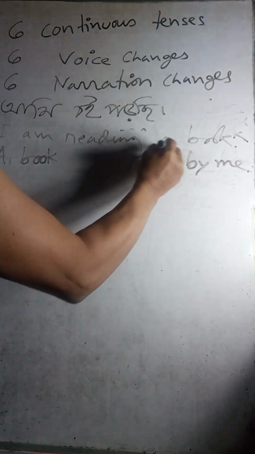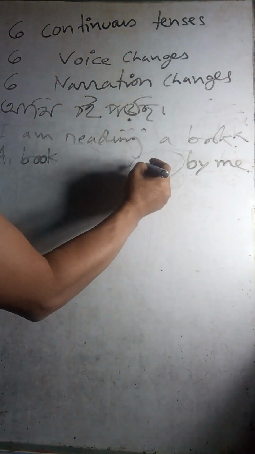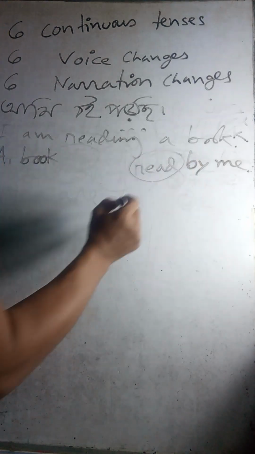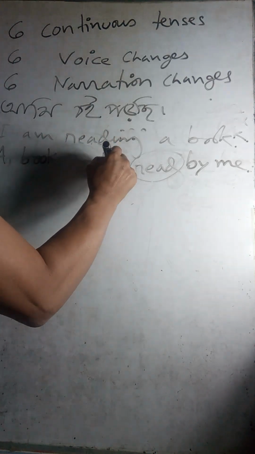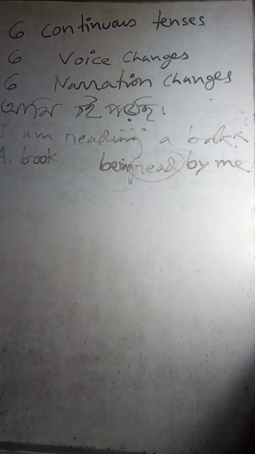And here you put the past participle; in all the voice changes you see it before by, okay. Past participle, read. And a book, and this one is being. Every time, as it is a continuous tense, if you do not know tenses, you cannot learn these 6 plus 6 changes. So you must understand tenses. That's why I always tell you that first you spend a long time on tenses.